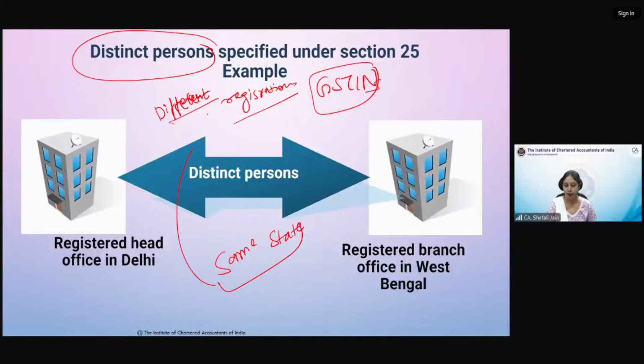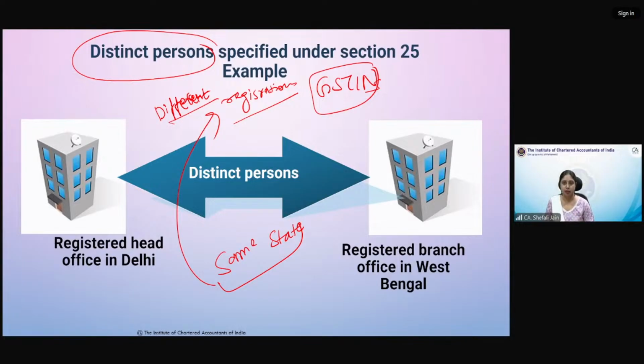So एक state में I have 5 places of business। So maybe I have one shoe business, I have one toy business। So toy business has 2 offices or 2 showrooms, and that another business is shoe business that has 3 showrooms। So I can have 2 different registrations, or I can have separate registration for each place of business। I can have 5 registrations also। Within same state also I can have different registrations। For different state, different registration is mandatory। Within same state, different registration is optional।